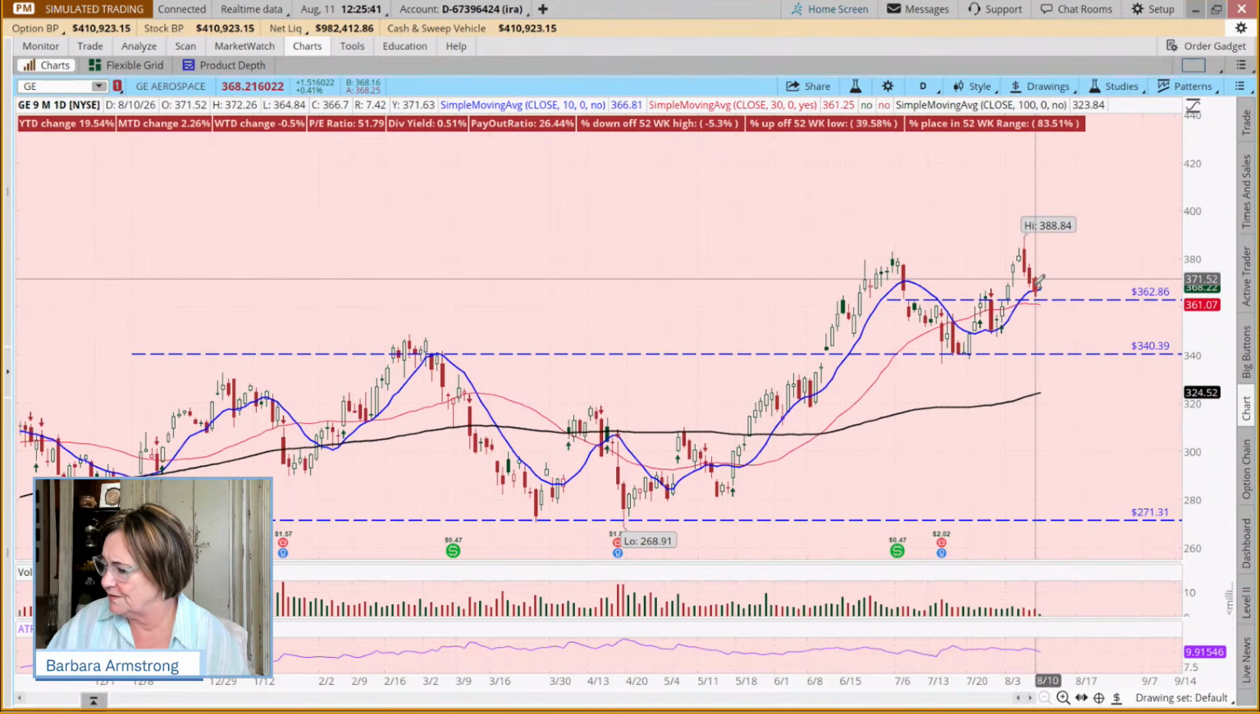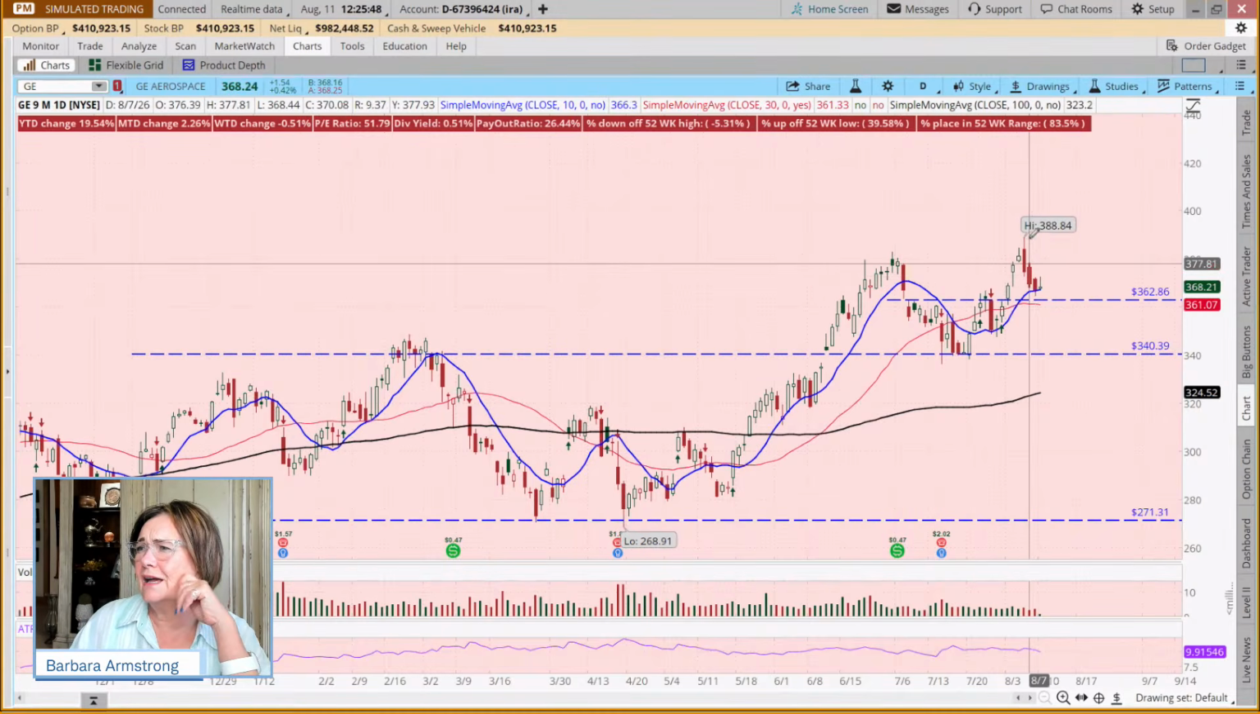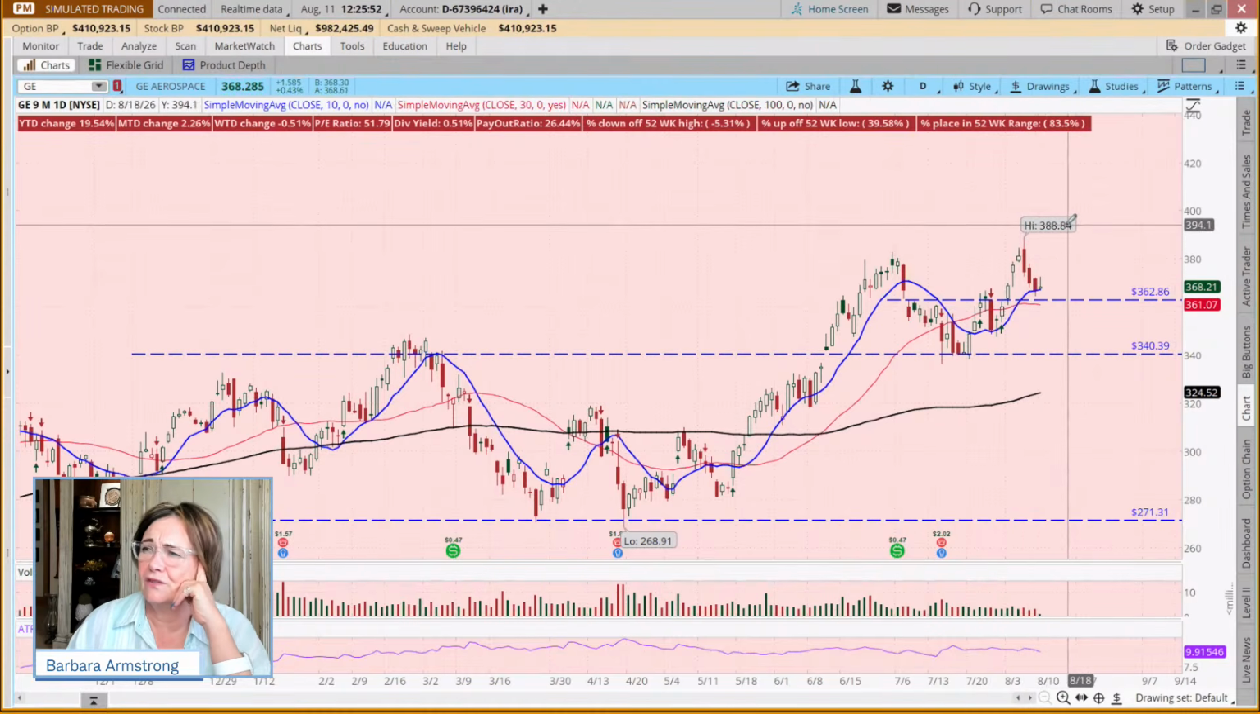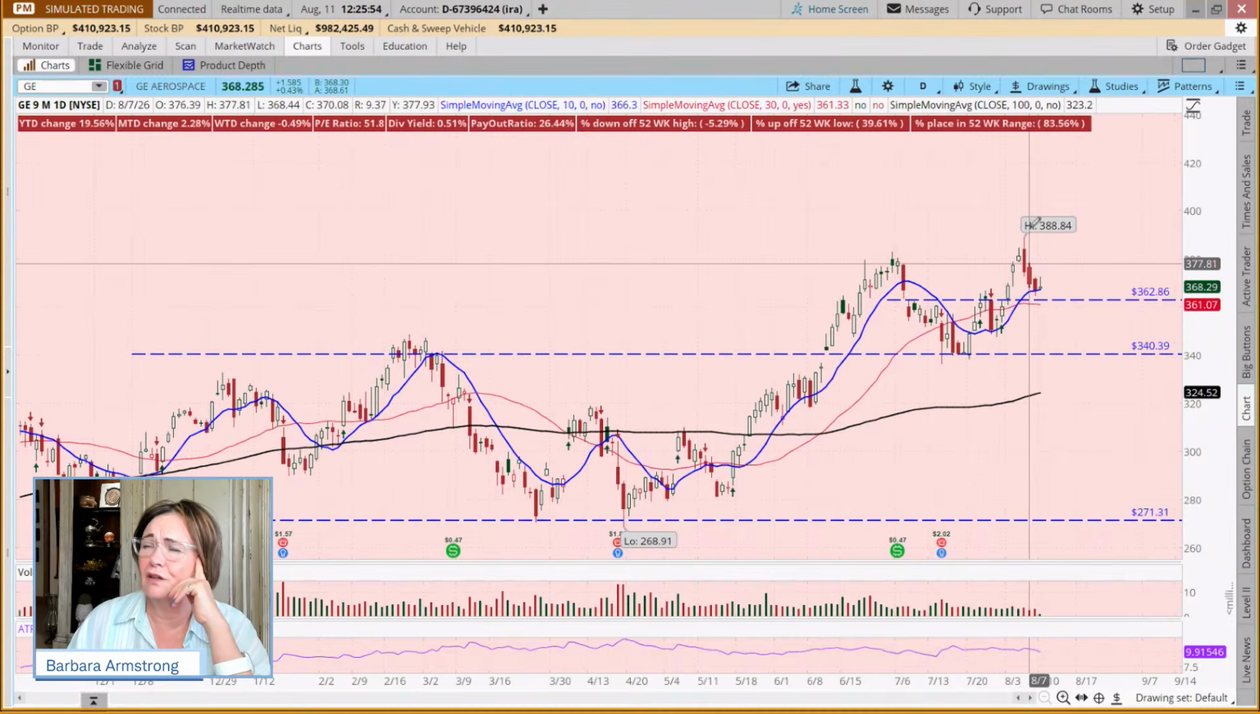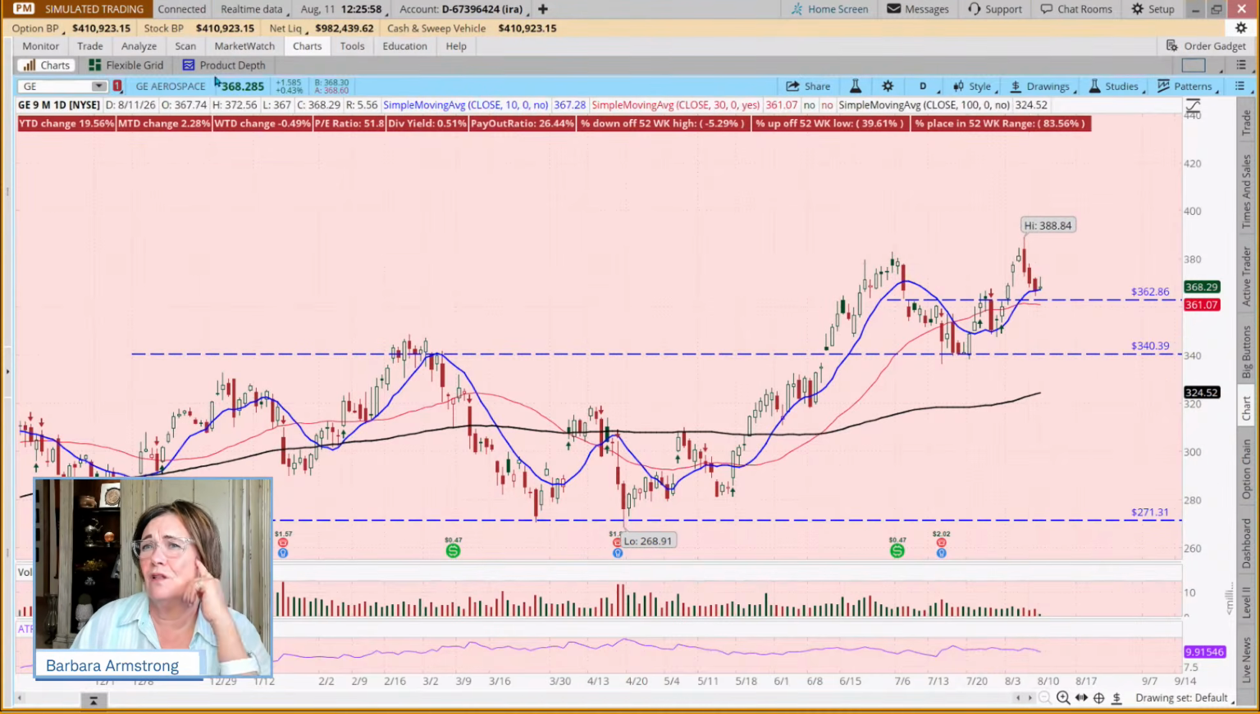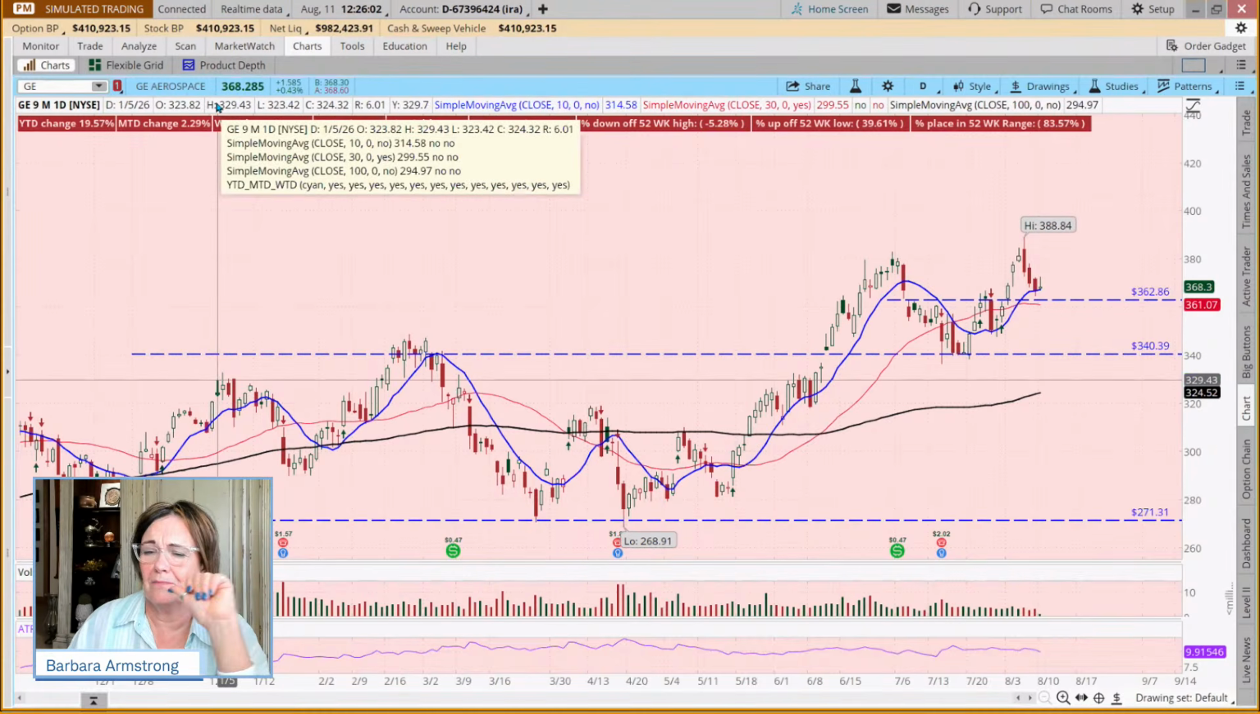our stop for that might be 353.89. And then our target is going to be this recent high, 388.84. So if we wanted, we could call it 388. And so how much can we make? Well, about $20 a share. I'm kind of doing a thumb on that, close to that.